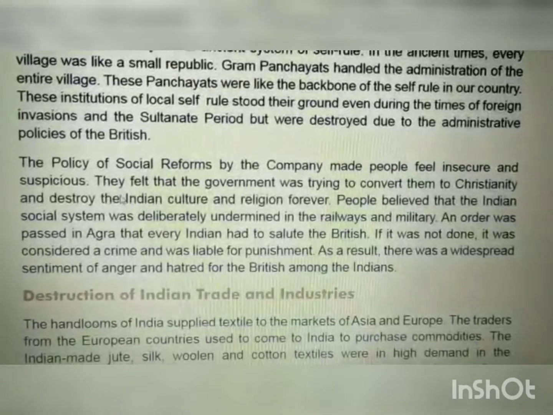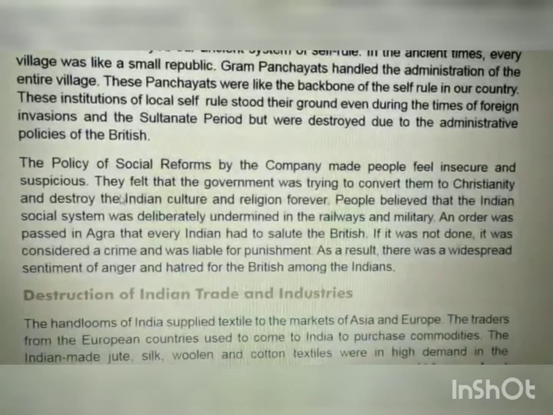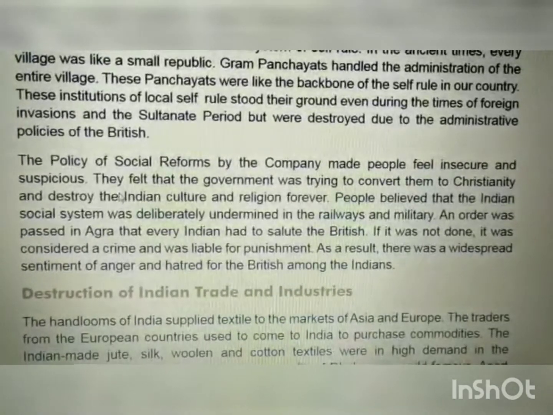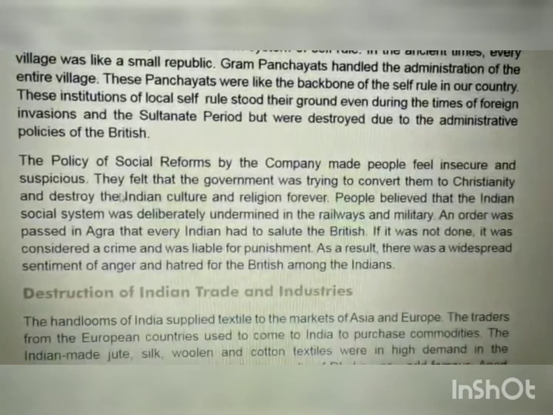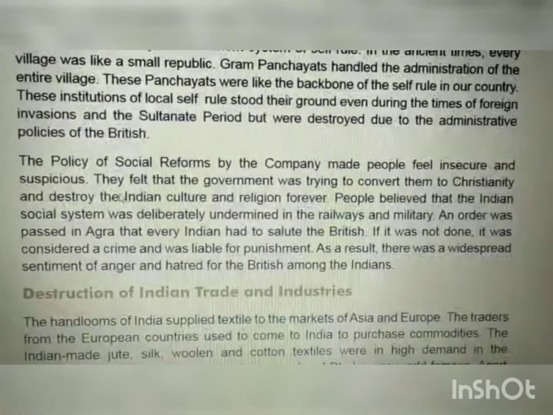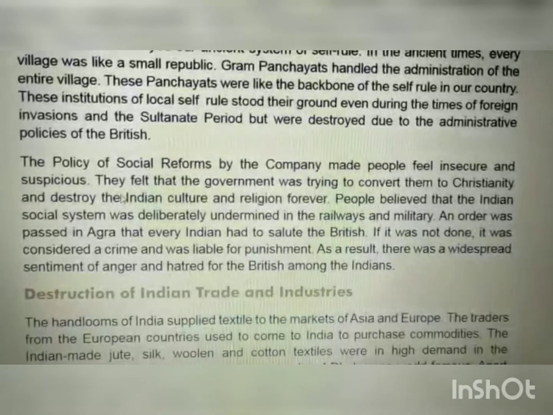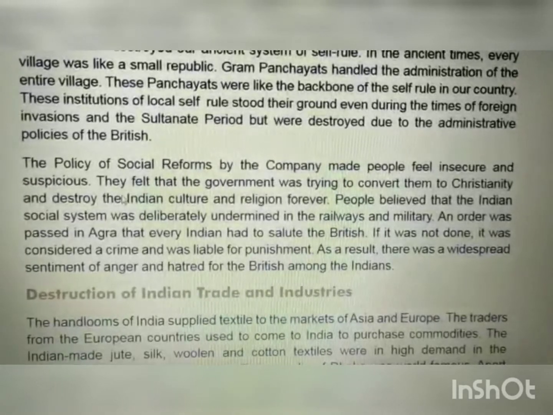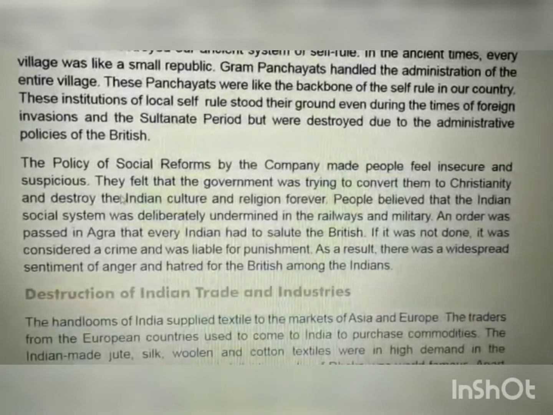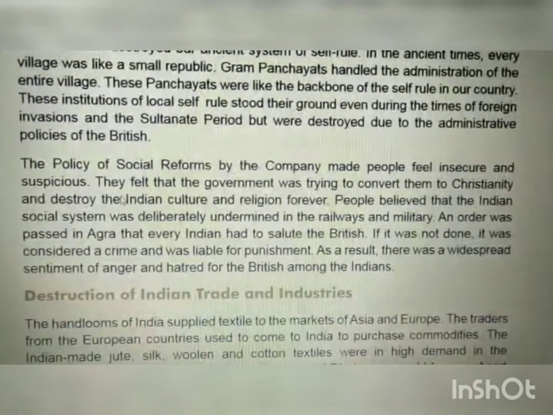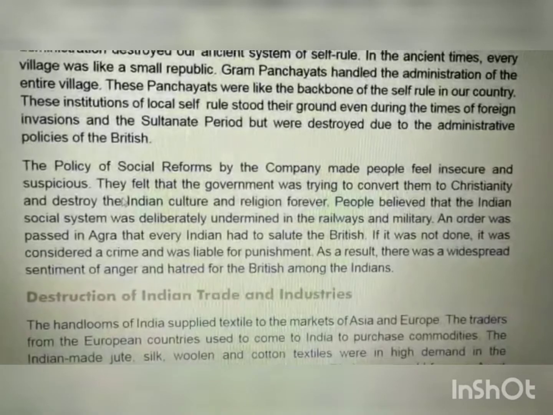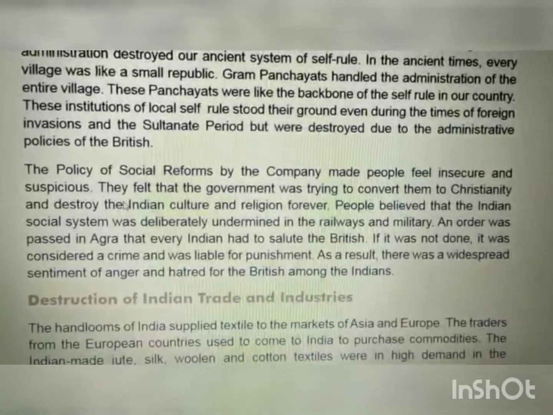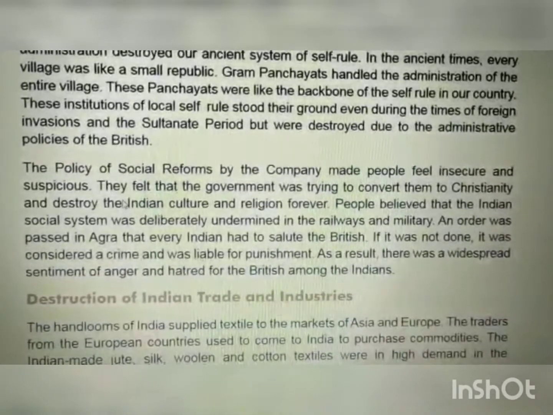The policy of social reforms by the company made people feel insecure and suspicious. They felt that the government was trying to convert them to Christianity and destroy the Indian culture and religion forever. People believed that the Indian social system was deliberately undermined in the railways and military.